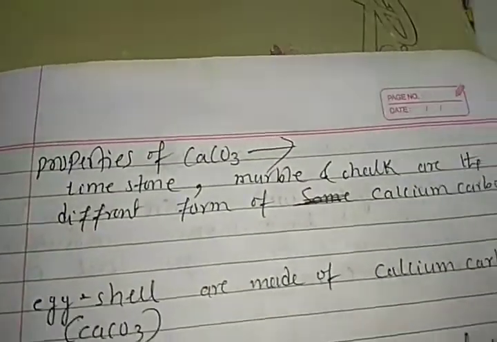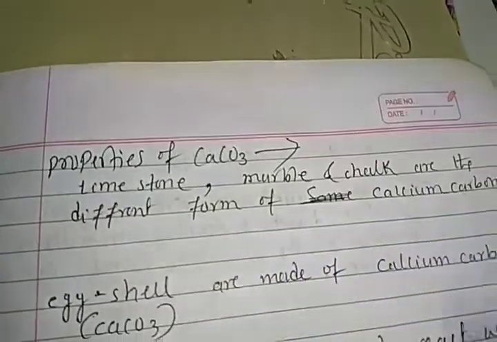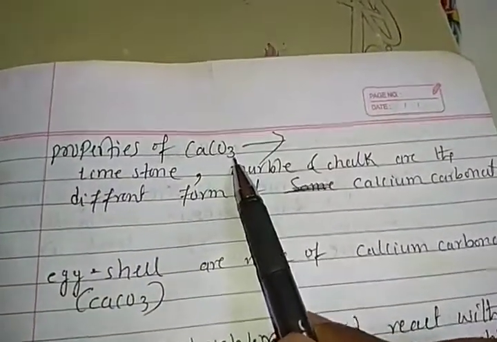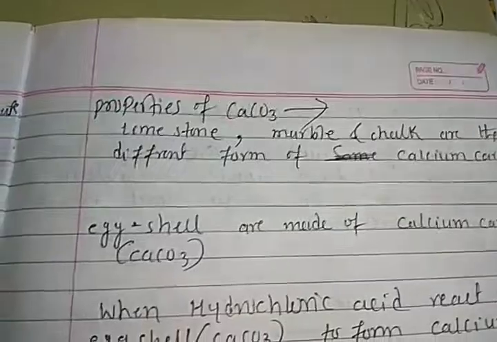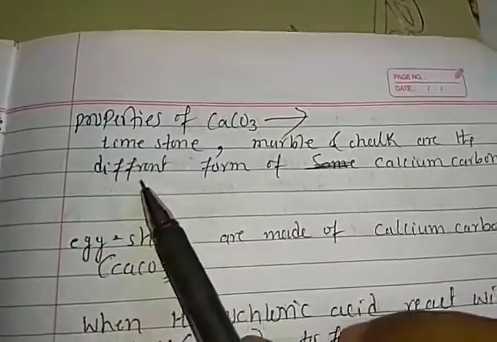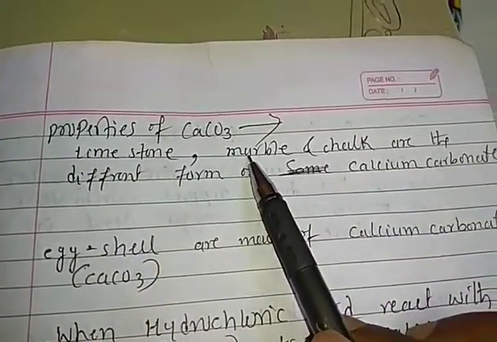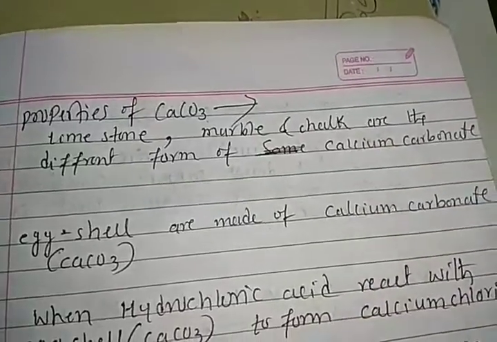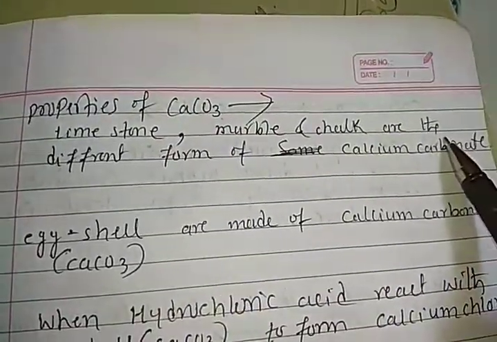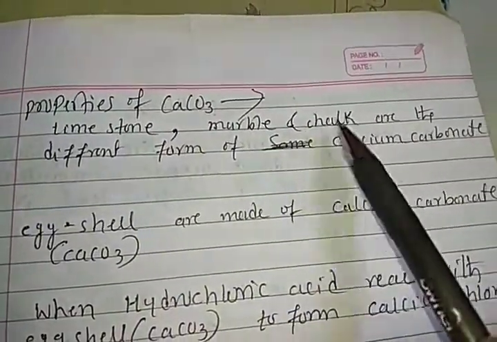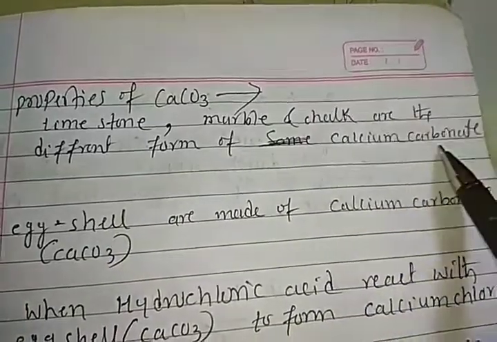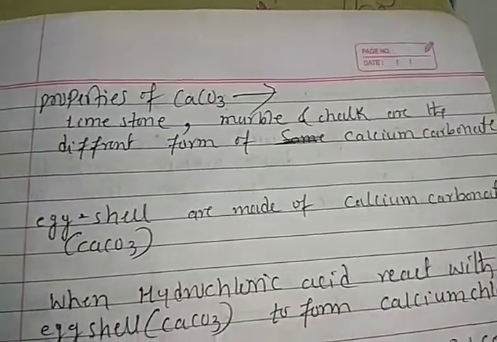Okay, listen students. The next topic is the properties of calcium carbonate. Limestone, marble, and chalk are different forms of calcium carbonate. So limestone, marble, and chalk are made up of calcium carbonate. Right, students?